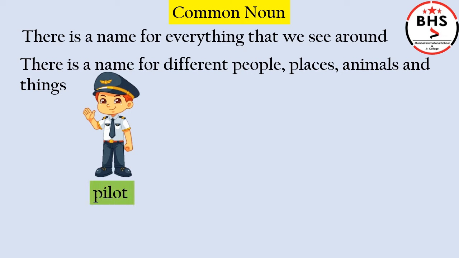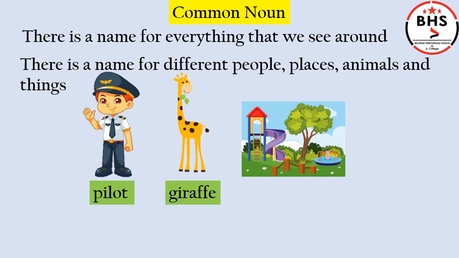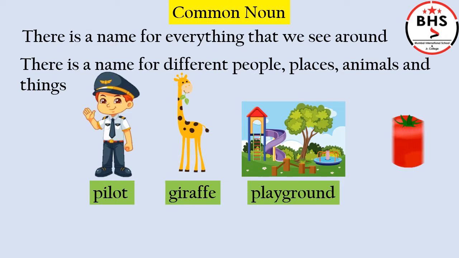Yes, he is a pilot. See, we know the name. We know he is a pilot. What is this now? After looking at the picture, we now know this is a giraffe. What is this? This is a playground. What is this? This is a tomato. So children, when we look at the pictures, we know their names. There is a name for everything.